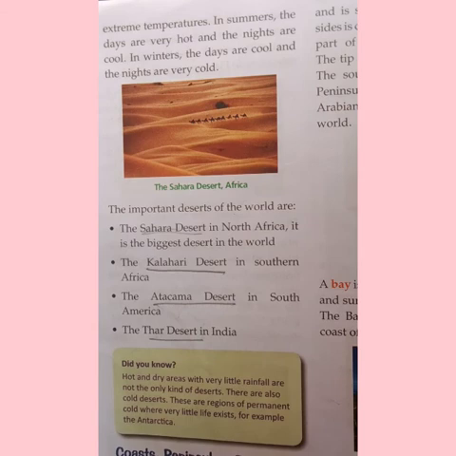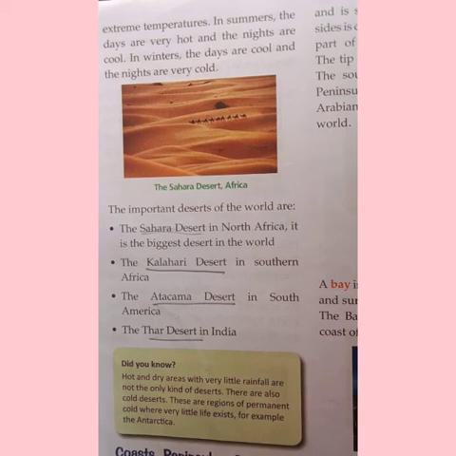Next are the Kalahari Desert in Southern Africa, the Atacama Desert in South America and the Thar Desert in India. These are some deserts of the world. Which is the biggest desert in the world? The Sahara Desert in North Africa.